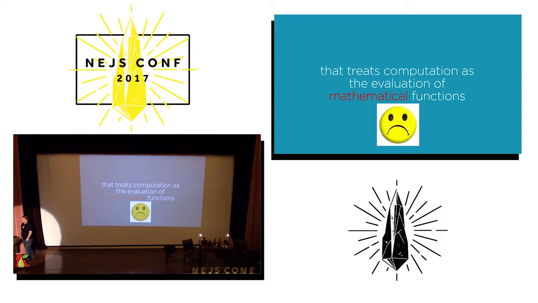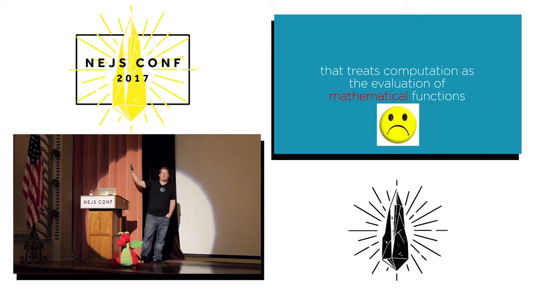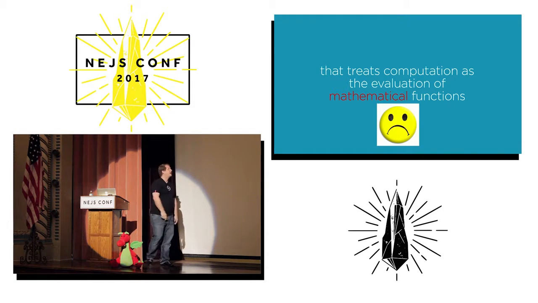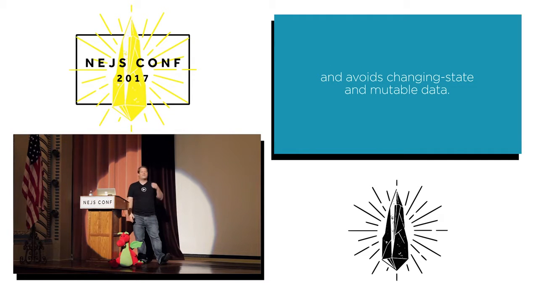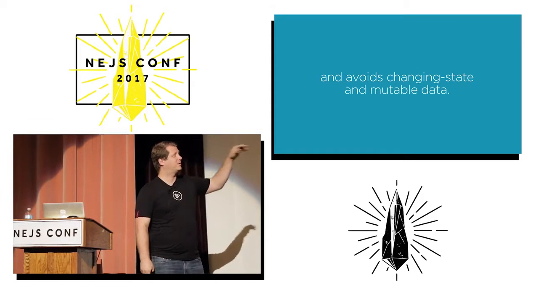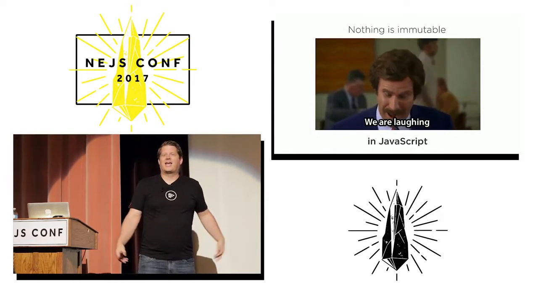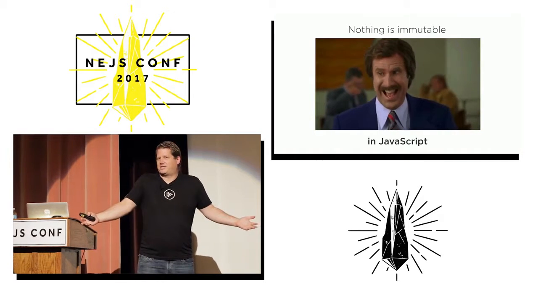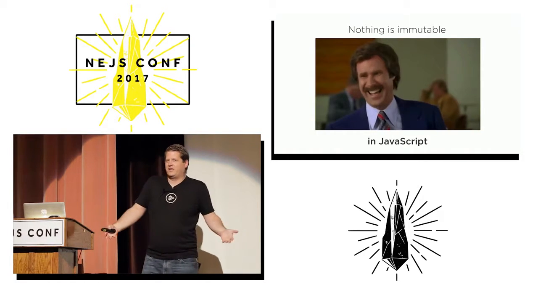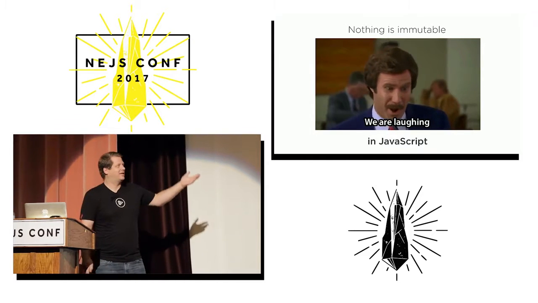So I was a math major in college. End of my freshman year, I took Cal 3, and then I switched over to computer science because I don't like math. It's just so right there, I'm not happy. But it ends with this statement, and if you've been doing JavaScript for any length of time, and avoids changing state and mutable data. In JavaScript, we can't even keep our types the same, let alone the data involved in the variables. So it doesn't work to me.